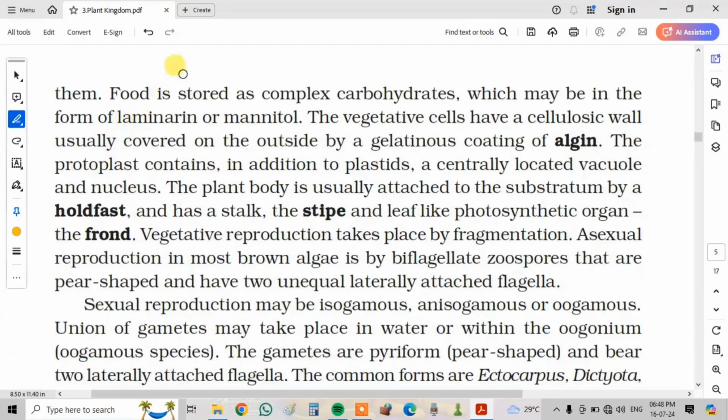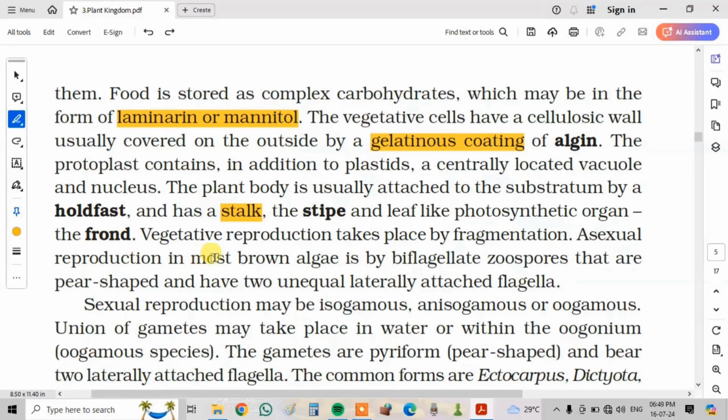Food is stored as complex carbohydrates, which may be in the form of laminarin or mannitol. The vegetative cells may have a cellulosic wall, usually covered on the outside by a gelatinous coating of algin. The protoplast contains, in addition to plastids, a centrally located vacuole and nucleus. The plant body is usually attached to the substratum by a holdfast, and has a stipe and a leaf-like photosynthetic organ, the frond. Vegetative reproduction takes place by fragmentation.